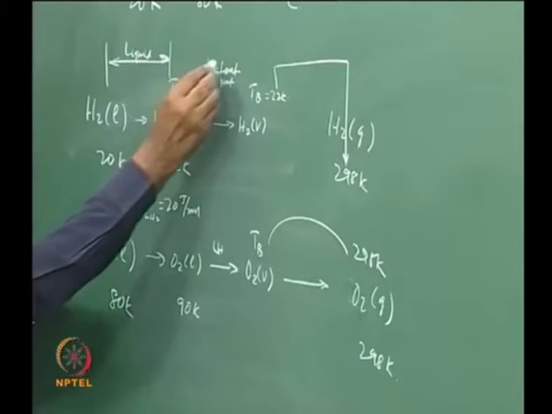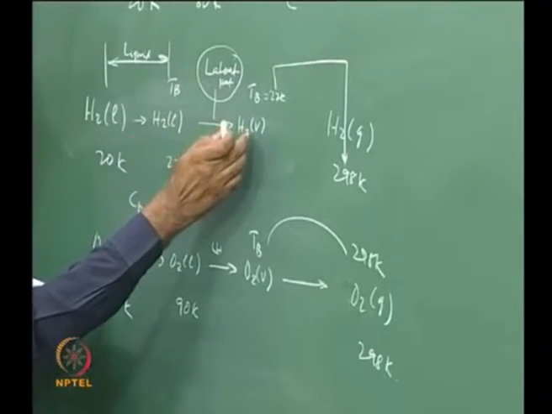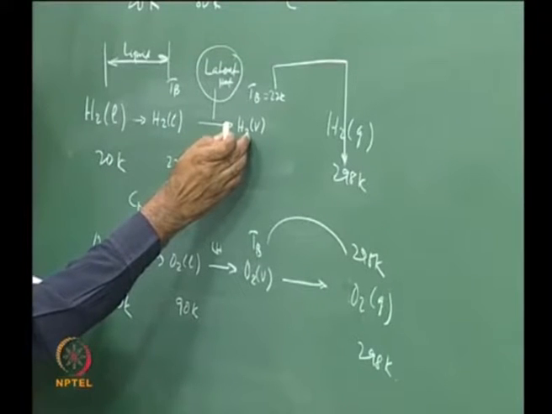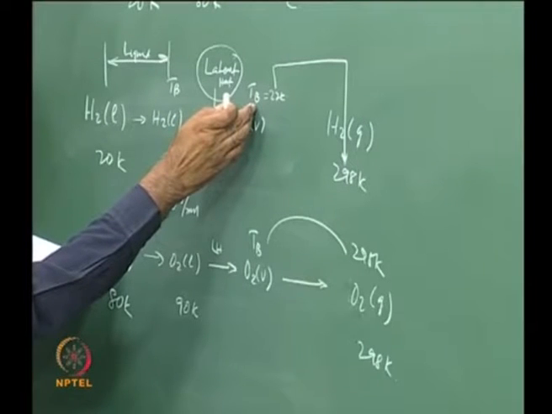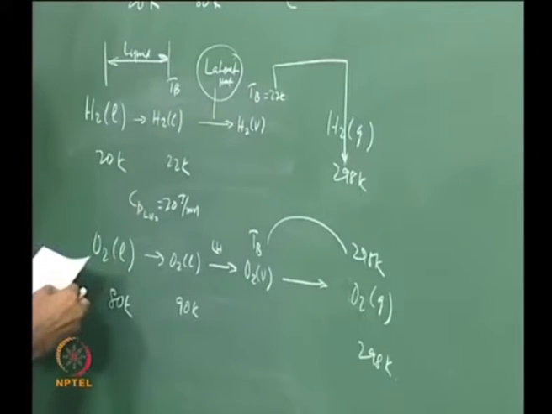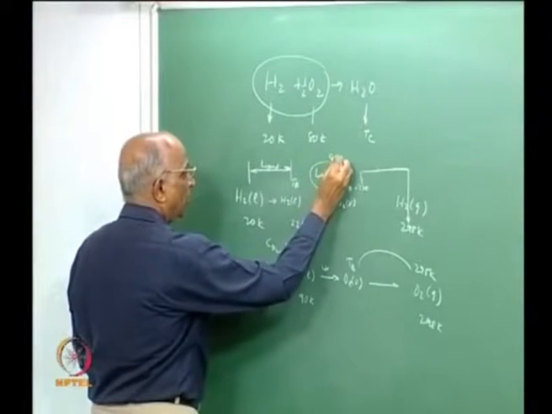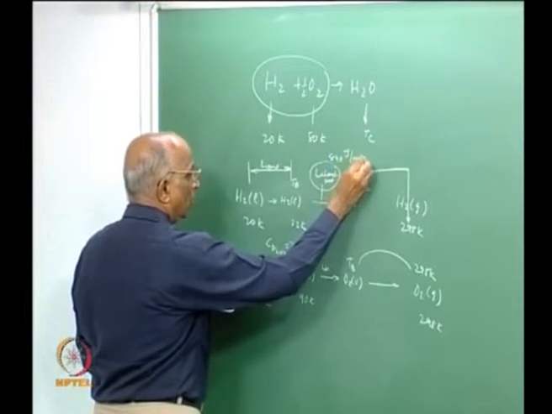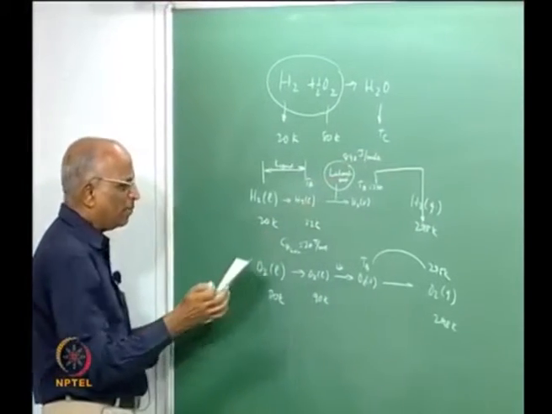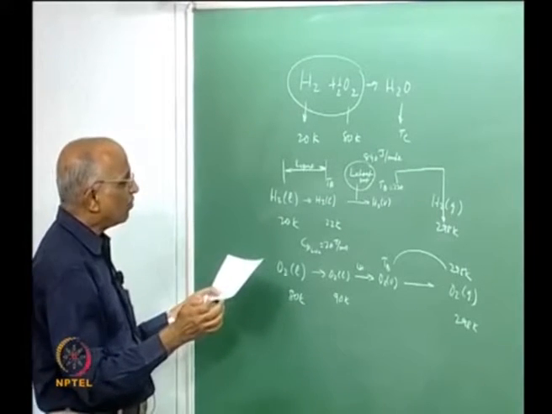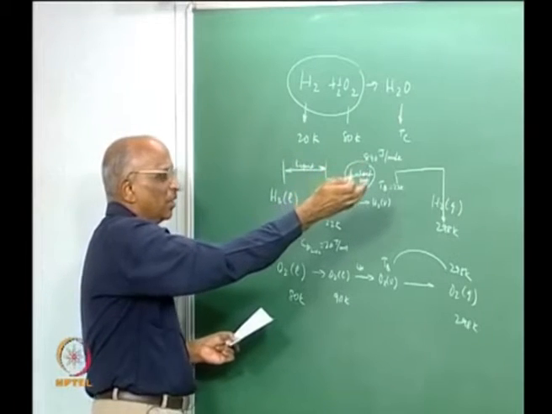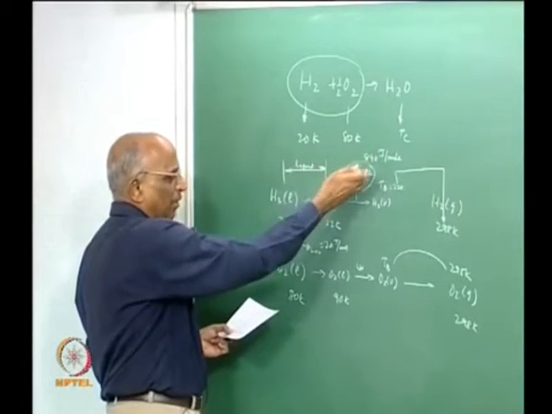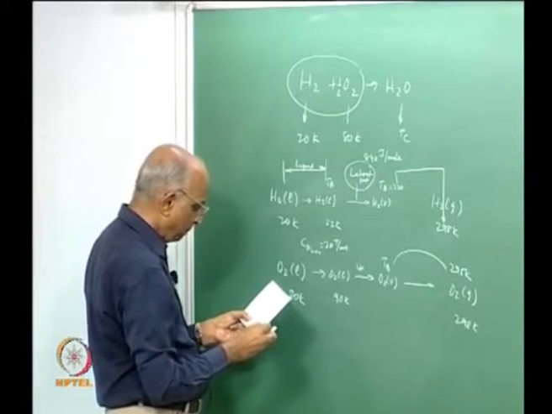The latent heat of conversion of liquid hydrogen to hydrogen vapor at the constant temperature of 22 Kelvin is equal to 890 joule per mole. I prefer to use mole as the unit of the quantity of substance, because it tends to be simpler, because chemical rate equations are always written in terms of moles and conversions become simpler.